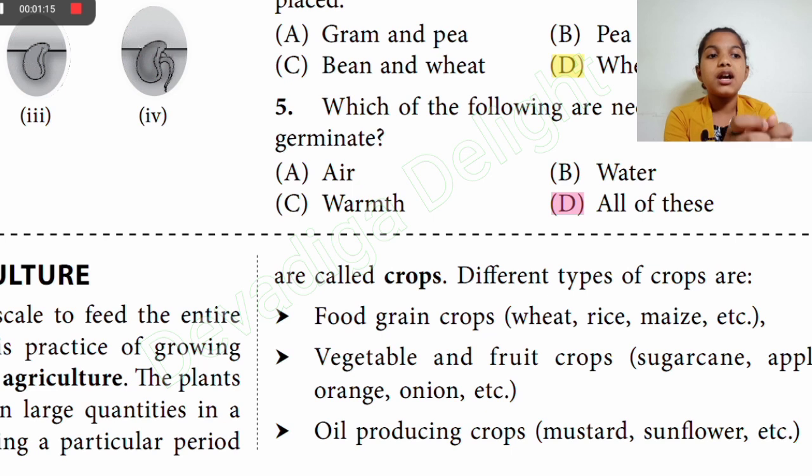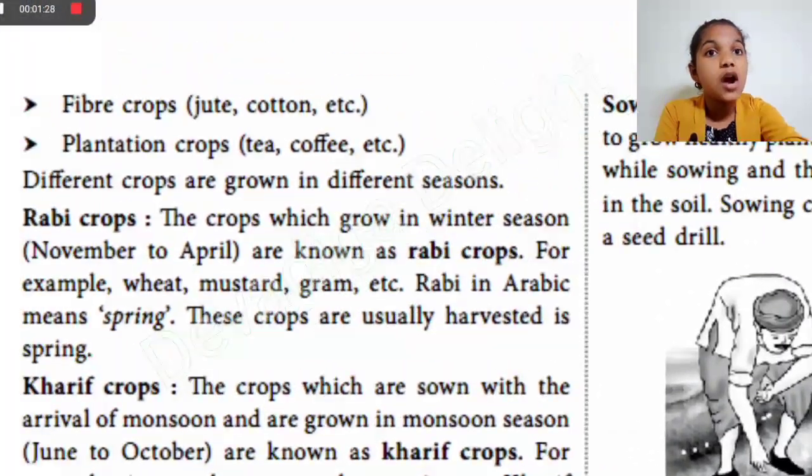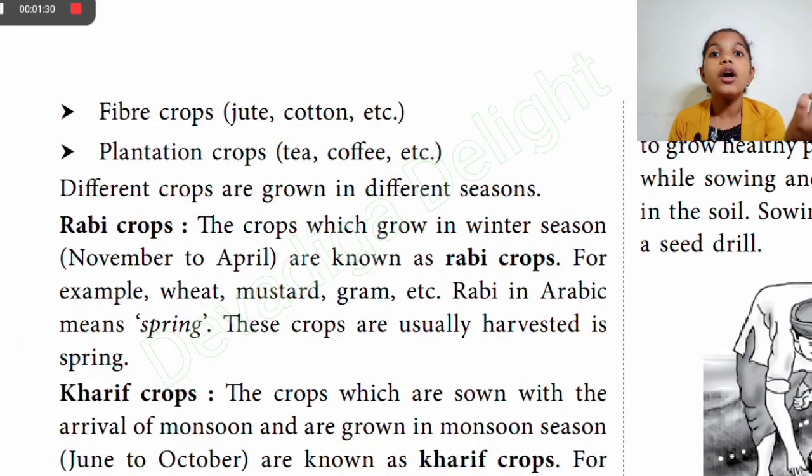Oil producing crops, like mustard and sunflower, produce oil. You might have heard about sunflower oil. And the next one is fiber crops like jute, cotton, etc. So most of the time your clothes are from cotton, which is grown in a large quantity. It is also cultivated. And the next one is plantation crops.